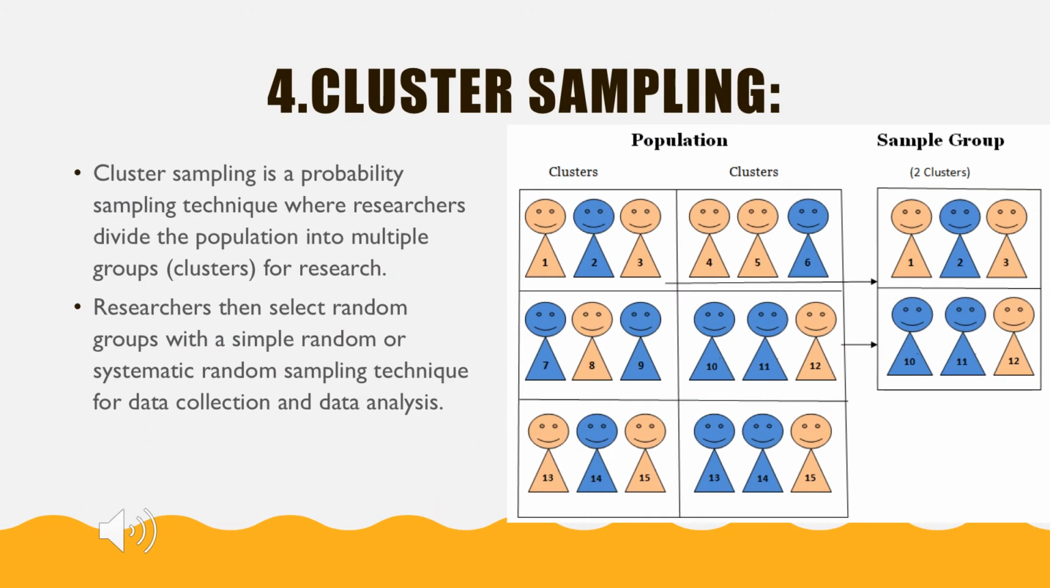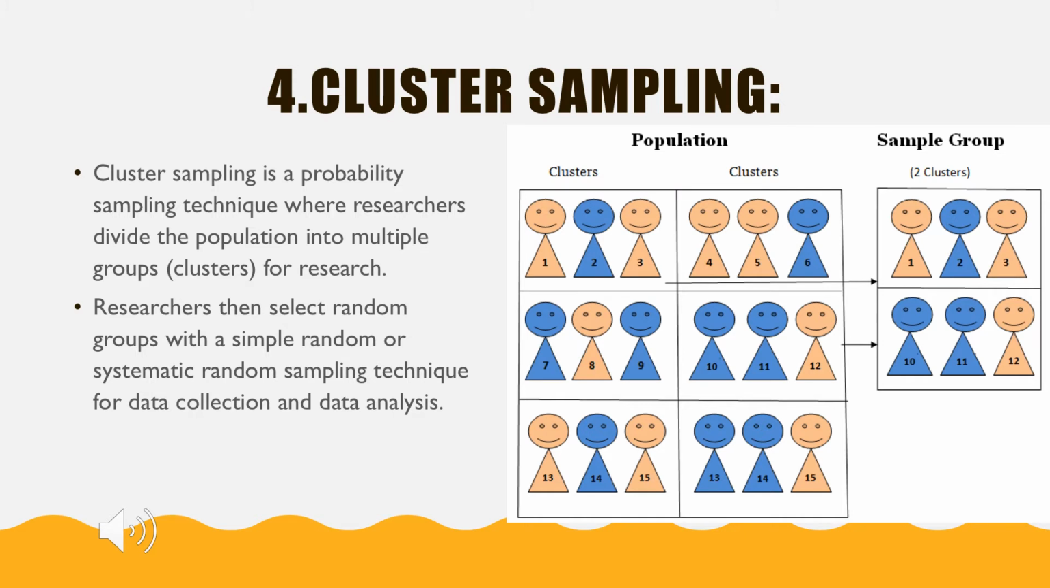And the last method is cluster sampling. In cluster sampling, the test population is divided into multiple groups which are called clusters. From the various clusters, a full cluster is selected for the study. Randomly, from the group of clusters, any one or two clusters are selected. So this is called cluster sampling.